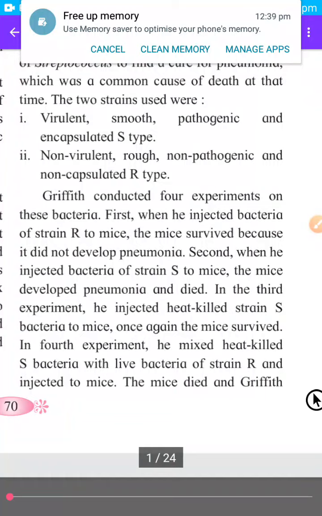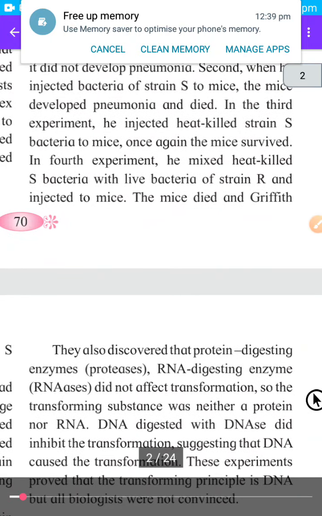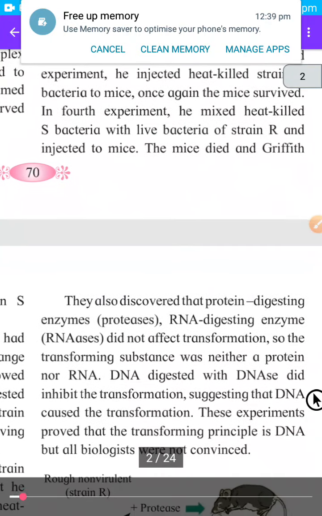In the second step, he injected S strain, means smooth strain type of this bacteria, which were pathogenic, means cause pneumonia to mice, and mice died. And in the third step he injected heat-killed strain S bacteria. As they are killed by using heat, they do not cause pneumonia, and mice survived in the third step.